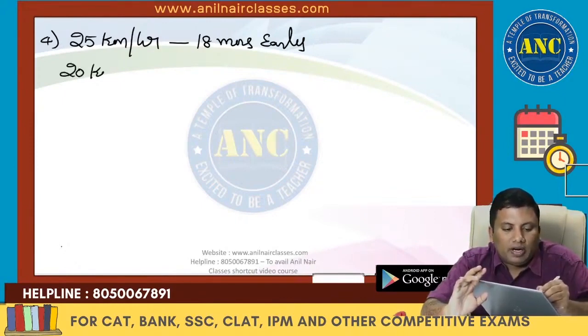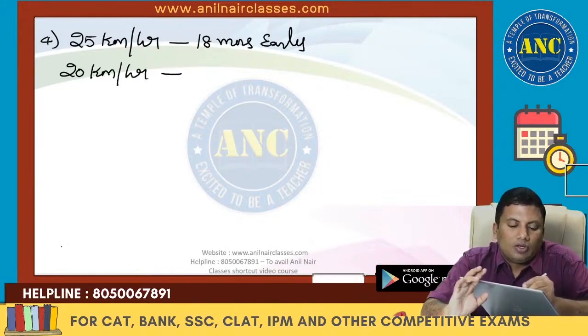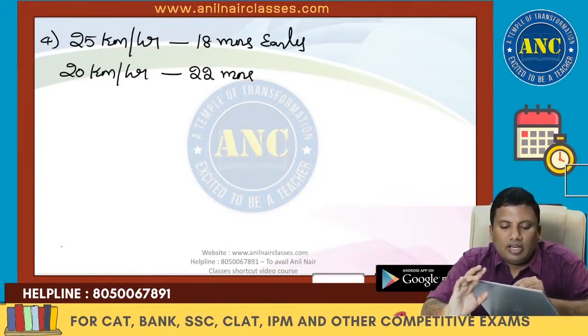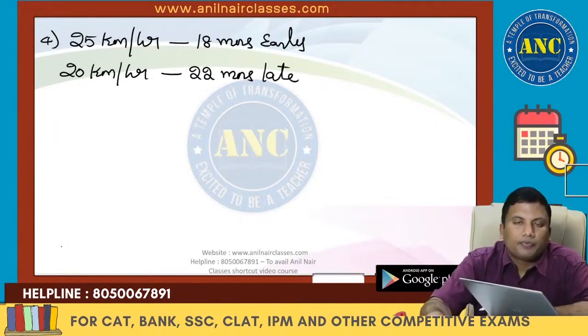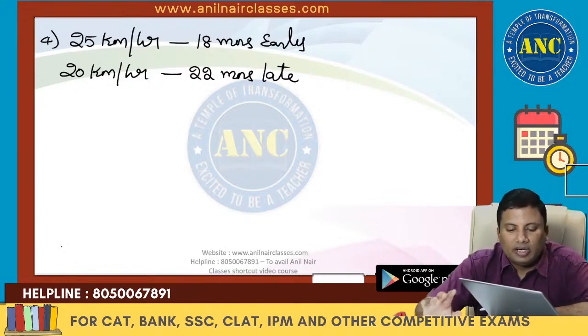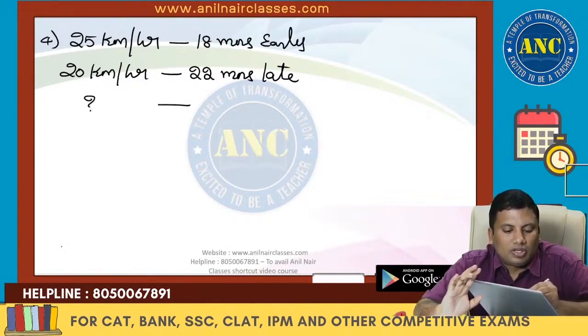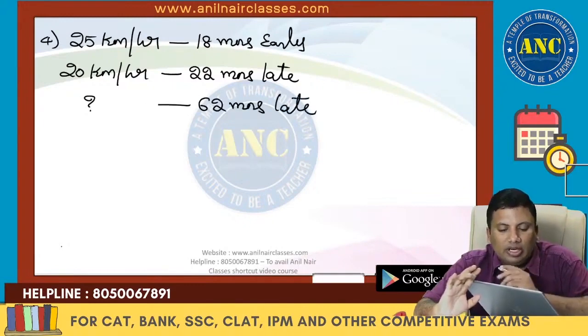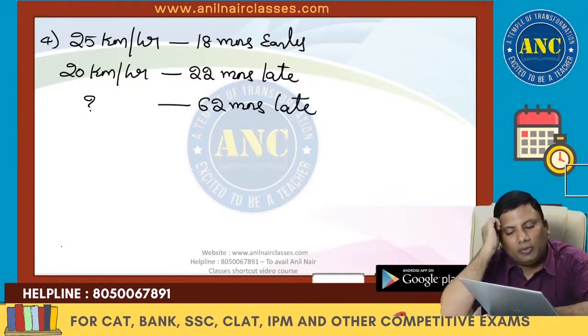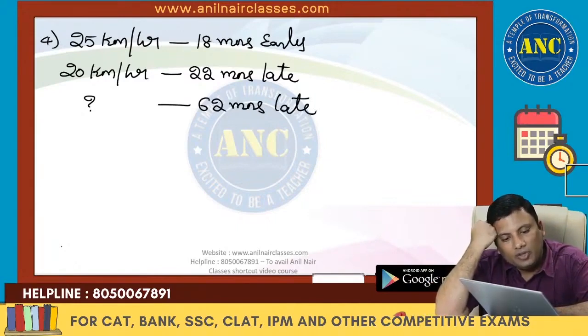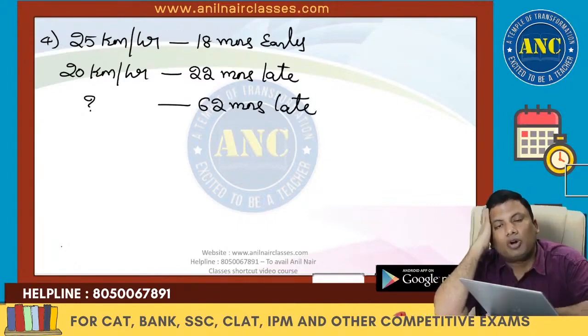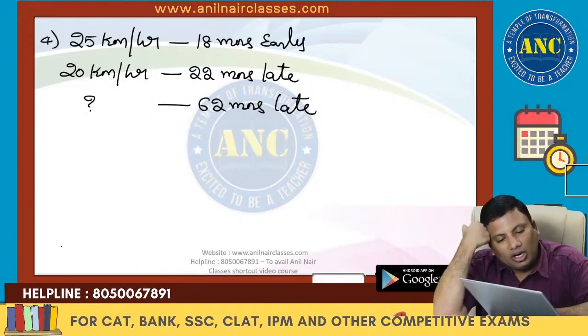Suppose if it is 20 kilometers per hour, it is 22 minutes late. To get how much, 62 minutes late? 25 kilometers per hour, 18 minutes early. Now speed is decreased, so you will take more time. 22 minutes late. To reach 62 minutes late, how much will be the speed?